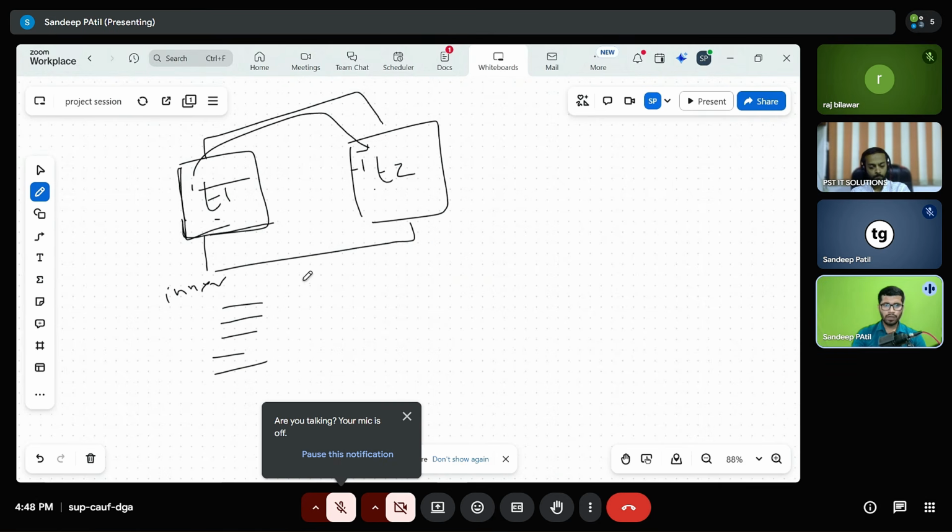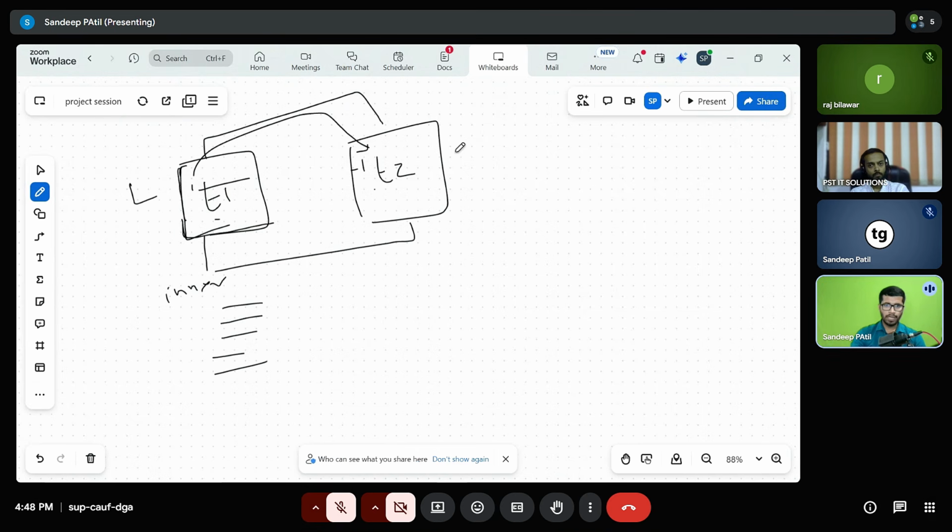In case of left join, the records from the left table, like if this is the left table and this is going to be the right table, the records from the left table will be joined with the right table. And if there is no matching record, then in front of that record, we will see null values. So in case of left join, we will get all records of the left table, but we might not get all the records from the right table.